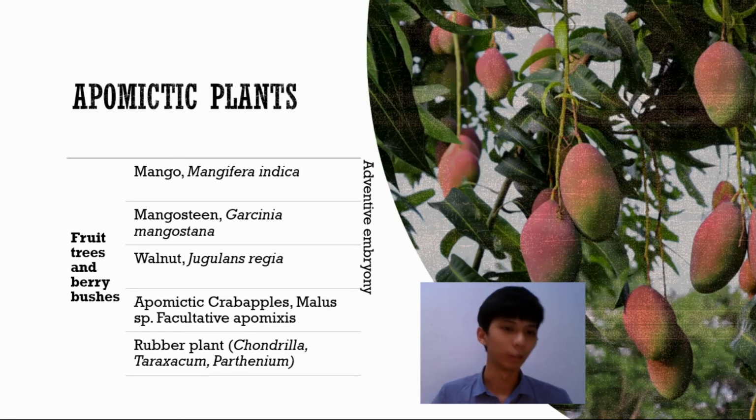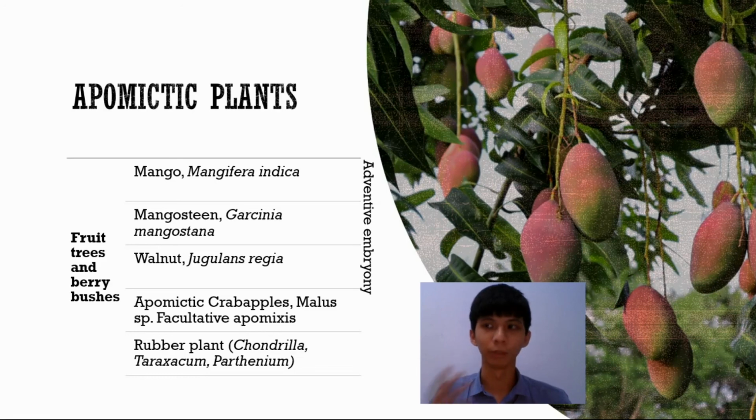We have the mango, mangosteen, and walnut, which reproduce through adventitious embryony. We also have blackberries and strawberries. And we also have apomictic crab apples, which is a group that includes the apples that we normally eat. And they reproduce through facultative apomixis.